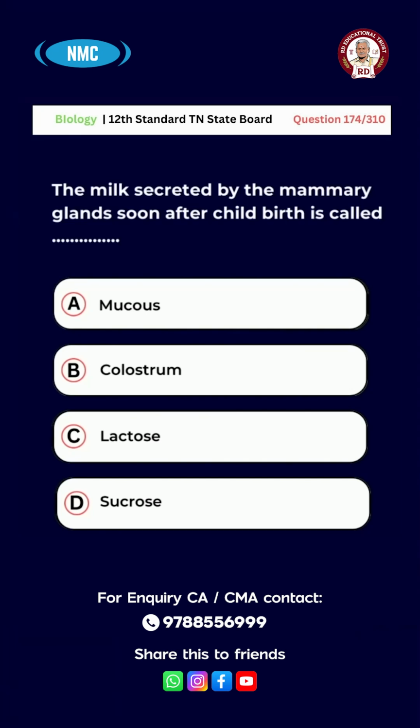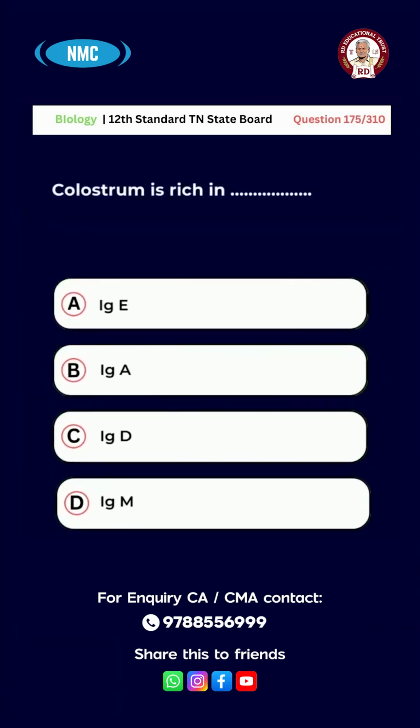And the right answer is option B, colostrum. Question number 175. Colostrum is rich in A, IgE, B, IgA, C, IgD, D, IgM. And the right answer is option B, IgA.